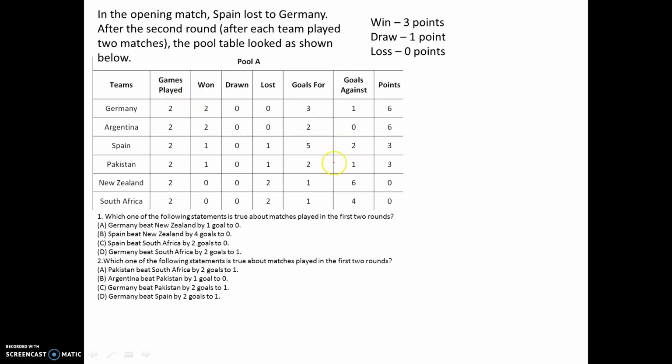So that would be a little tricky, but we can definitely say one thing, that there has to be a match between Spain and New Zealand. There has to be a match between Spain and New Zealand, right? We cannot guarantee the second match, but one match is guaranteed. So that is how you can actually try and predict the data. But with this I'm not getting a certainty as to how many goals are for and how many goals are against Spain and New Zealand in this particular match. So that is also something I have to look out for, right?